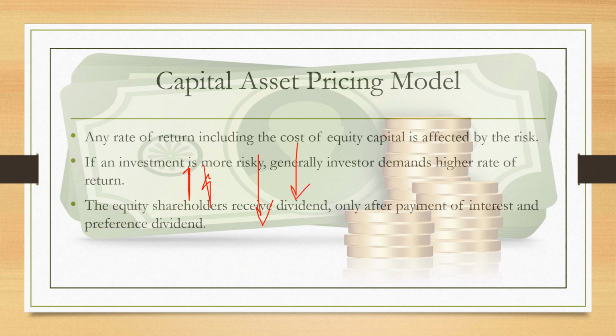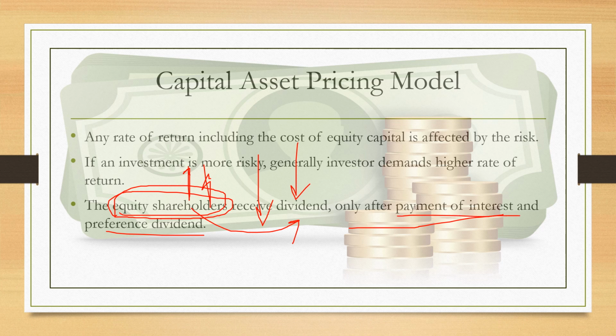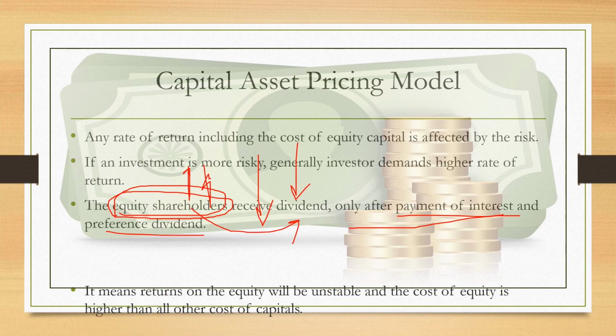Then next, the equity shareholders receive dividend only after the payment of interest and preference dividend. We know that these are the actual shareholders of the company and bear losses and profits of the company, but they also receive the dividends of the company, subject to the condition that payment of interest and preference dividend should be done first. Only after that do they receive the dividends.